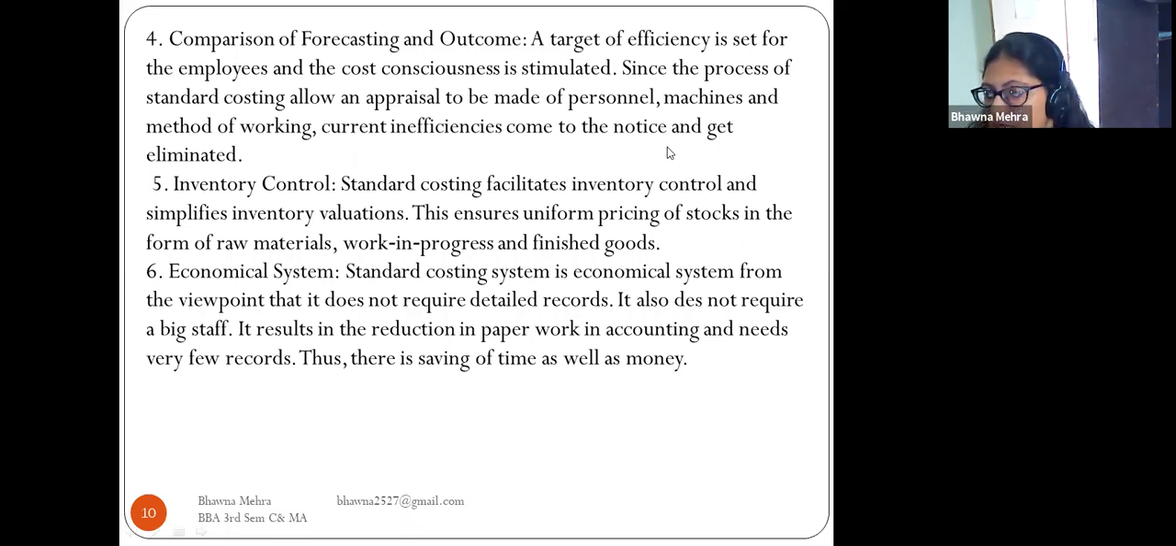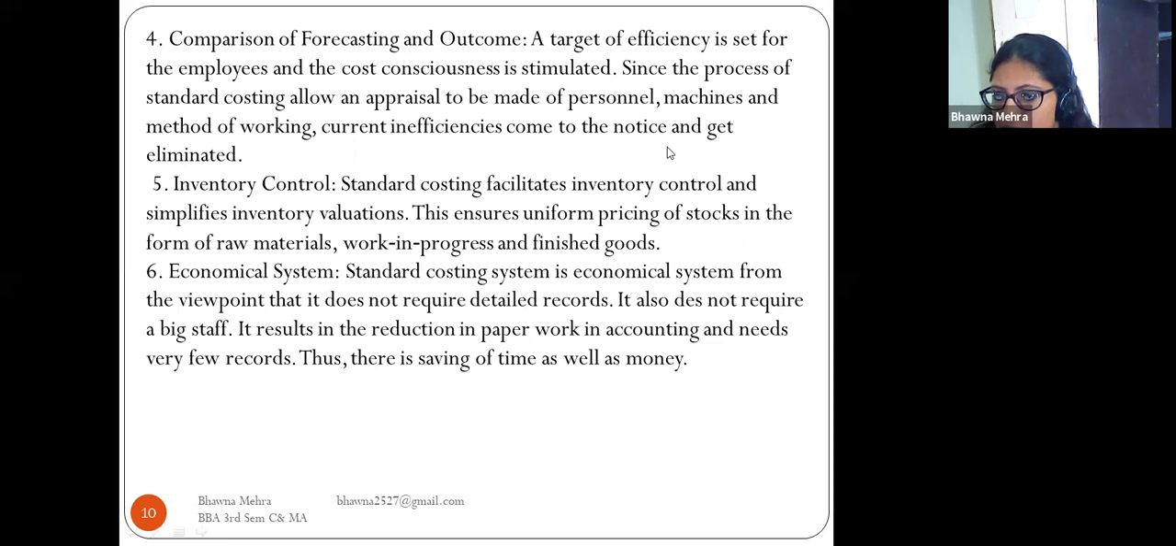We have to set the same price for the stock in the form of raw material, work in progress, and the finished goods. So we have to divide our stock into three categories. First is the raw material, second one is work in progress, and third one is the finished goods. Then we have to set uniform pricing for the cost.